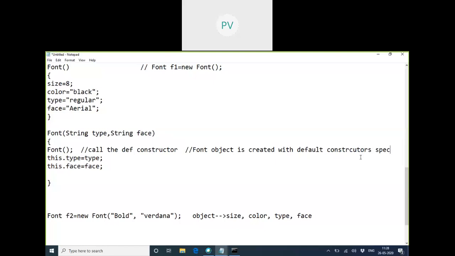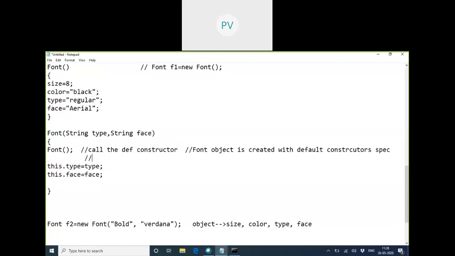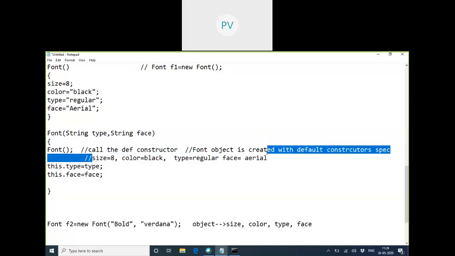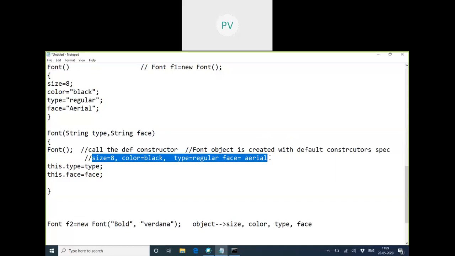So all the variables get values: size is 8, color is black, the type is regular, and the face is alien. This is my object picture right now. I have created the object with these values because I called the constructor and it has done this job on the object.